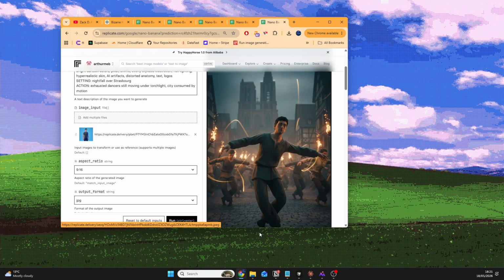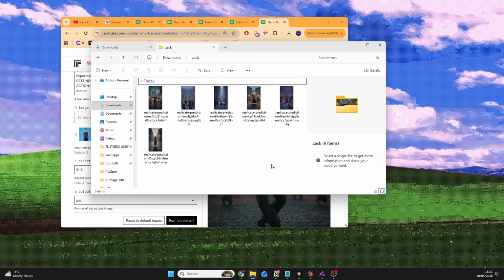Great. Now that we have all of those images, I like to just put it in a folder. So here, I've just got a little folder with all my images. If you're not lazy like me, you should probably number them from 1 to 6 or 1 to however many images you have in chronological order. And then we can move on to step 3, which is creating the AI video, which is a fun part.